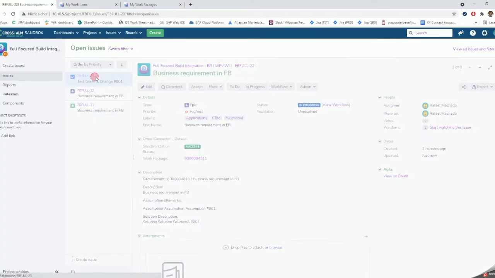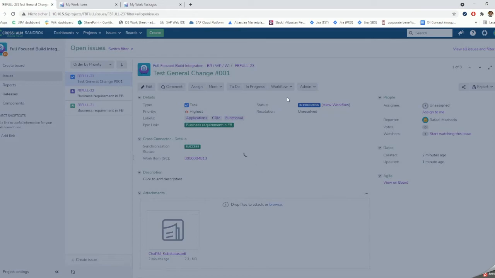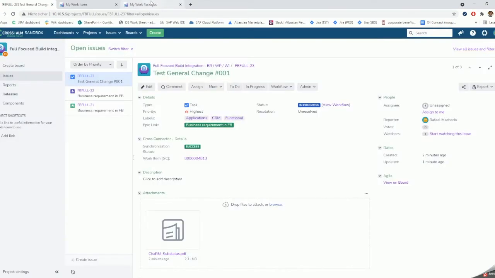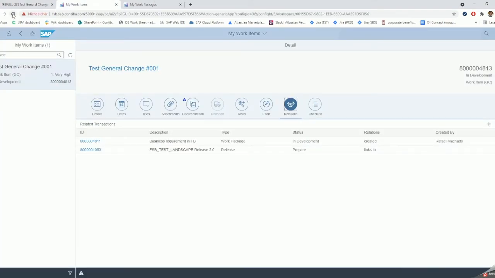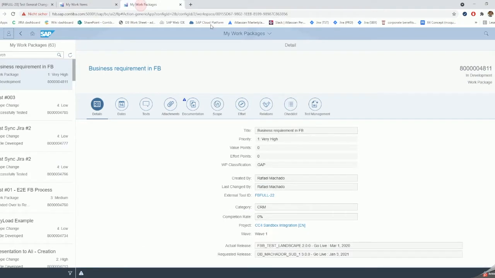When I change the status of my change document to in review, which is successfully tested, nothing should happen on the SAP side, just the status change on my work item itself. And if I change to successfully tested, then the change should be triggered again here.